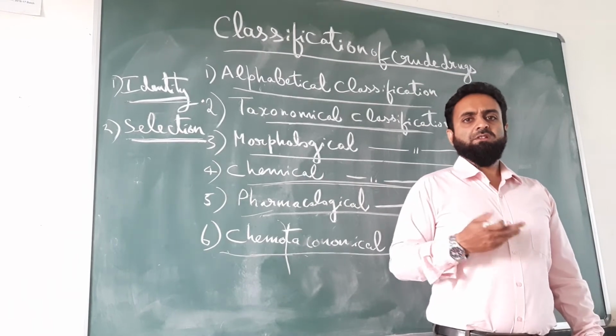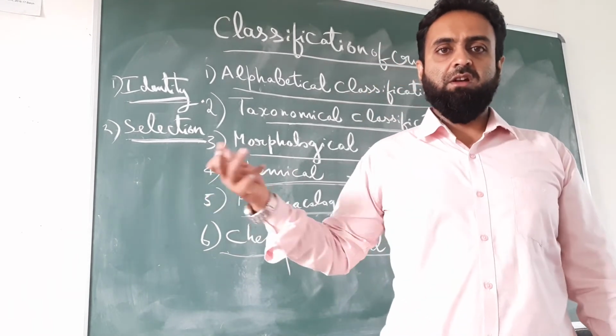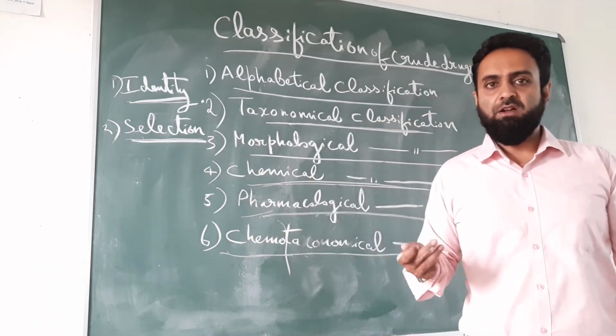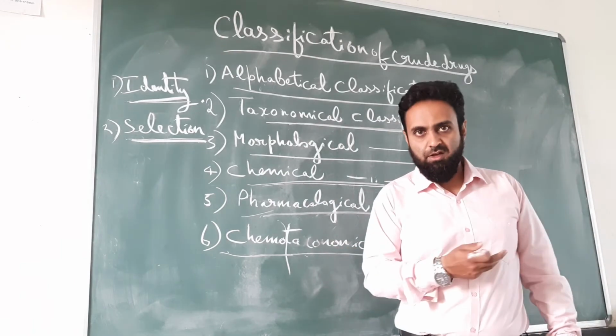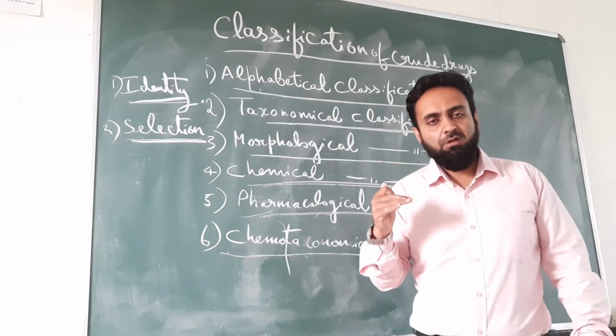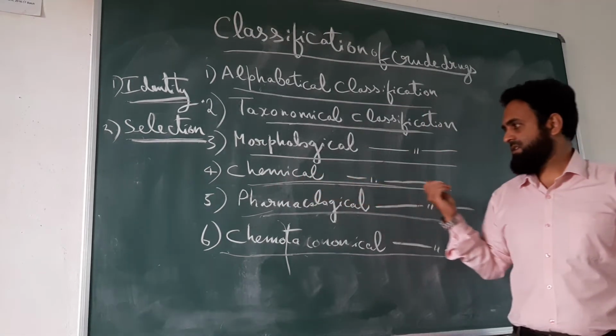Glycosides, senna, digitalis, dioscorea, etc., are grouped in another class. All the drugs which contain volatile oils, fennel, cinnamon, coriander, cardamom, etc., are grouped in another class. So, based on the nature of their important chemical constituents, the drugs are classified in the chemical classification.